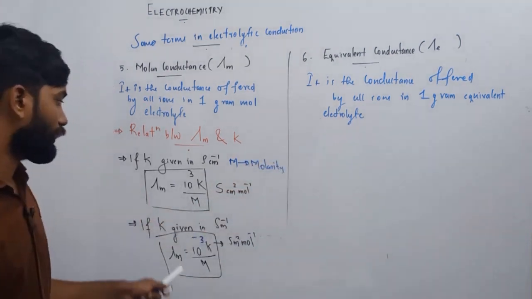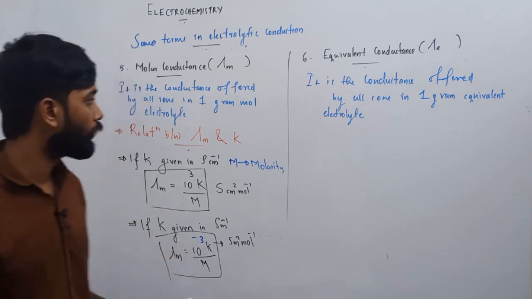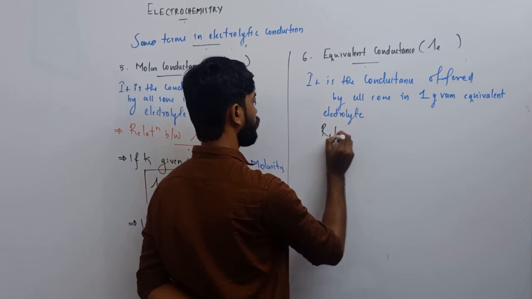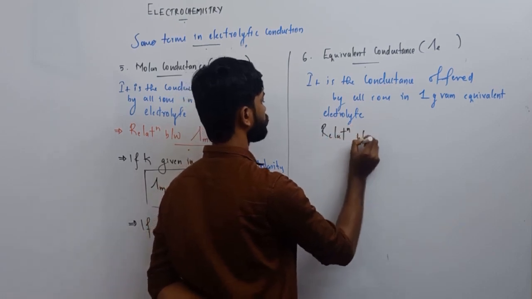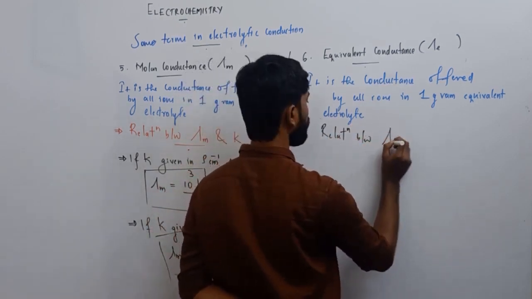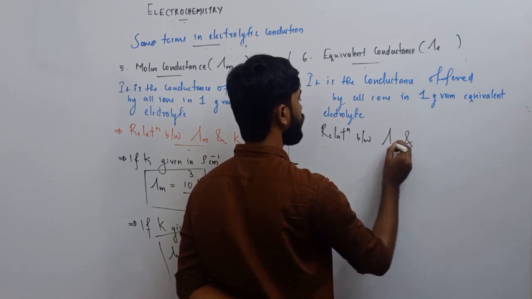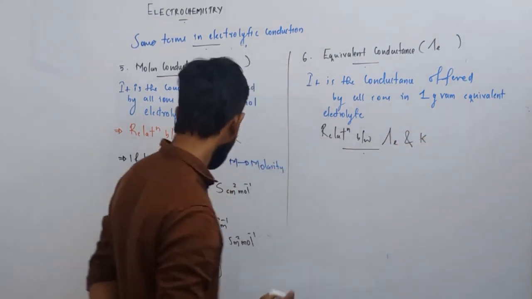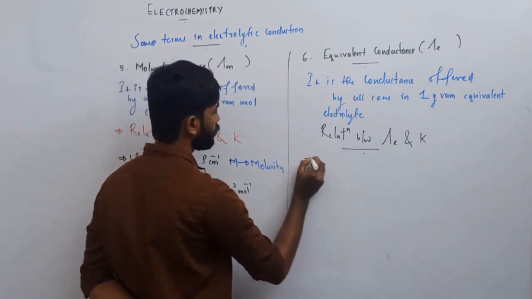Okay, no need of derivation. You simply study this one. In the very same manner, here also there is a relation between lambda m, lambda E and kappa. What is the relation? Very same kind.